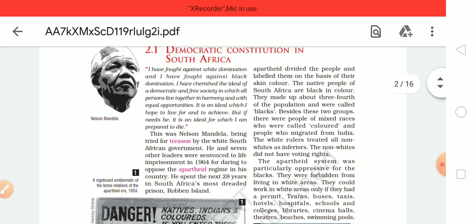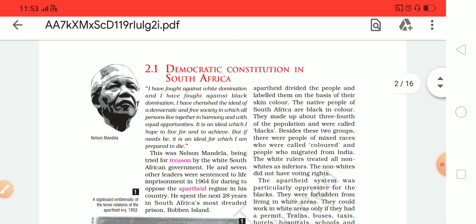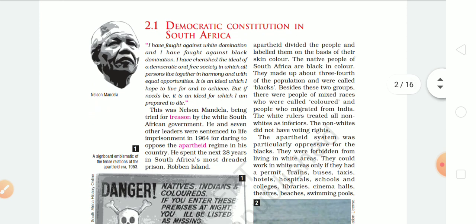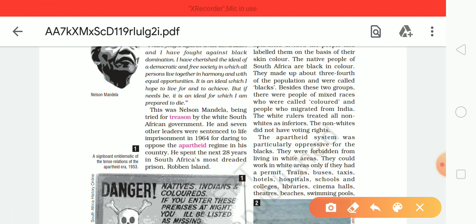There were other things as well; the apartheid system was particularly oppressive for the blacks. They were forbidden from living in white areas. It means that in the colonies of whites, blacks were forbidden to live. Next, they could not work in white areas unless they had a permit.